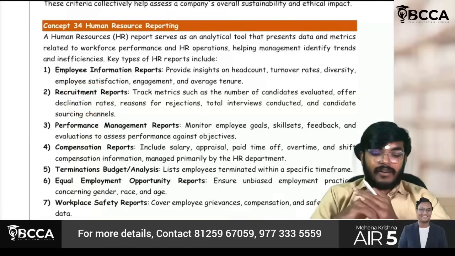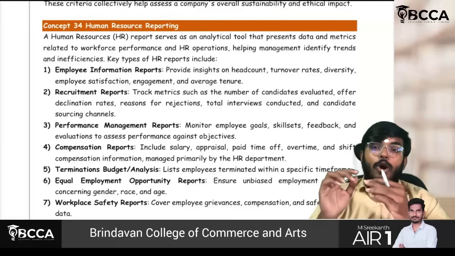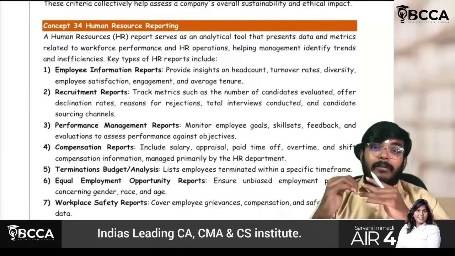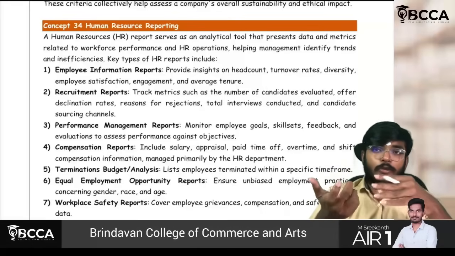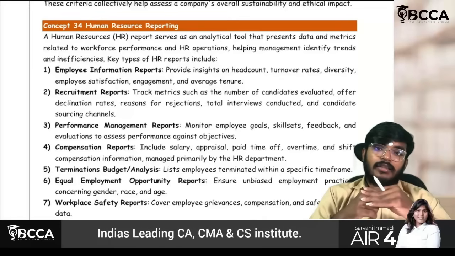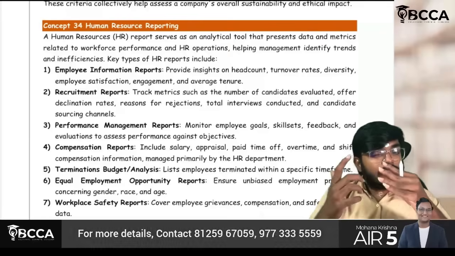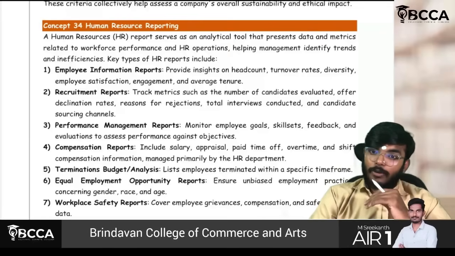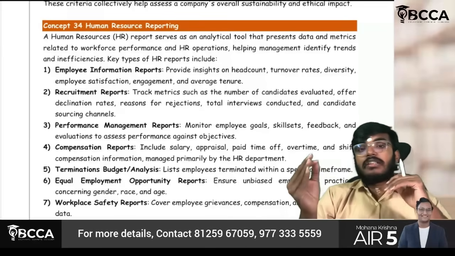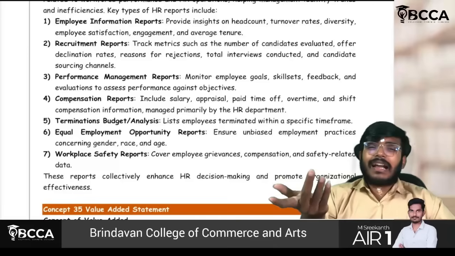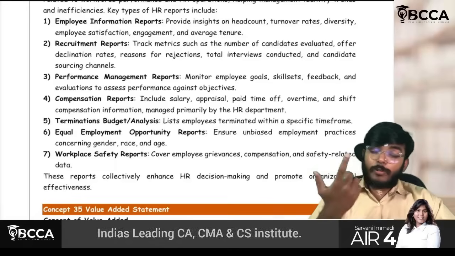Recruitment reports. For example, how the performance evaluation of the employees is being done. What are their offer declination rates? Why many employees are rejecting the company, or why the company is rejecting a number of candidates, how many interviews are conducted, how many people are being employed, what is the sourcing of the company and all. Everything has to be reported, guys. How the skill set will be evaluated, how bonuses, everything will be categorized, and how the feedback is viewed by the company or by the top management.